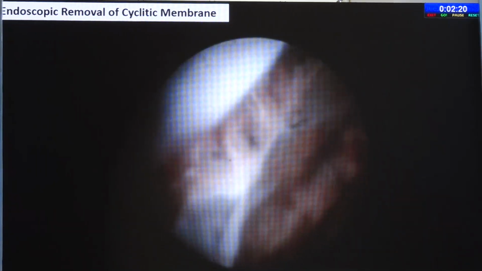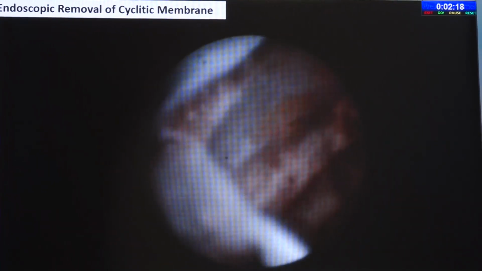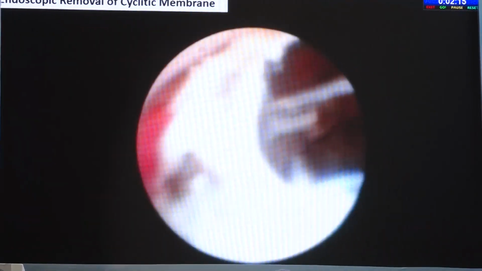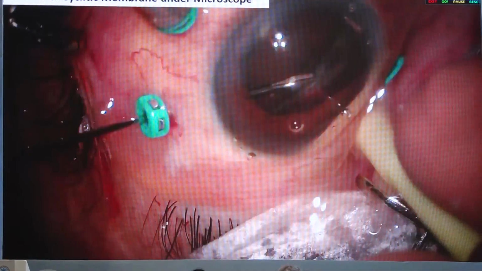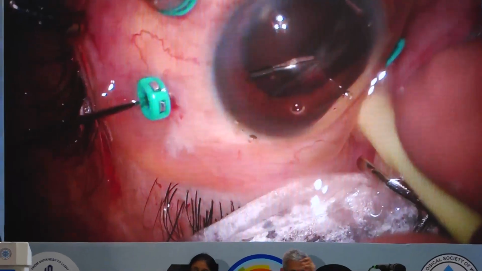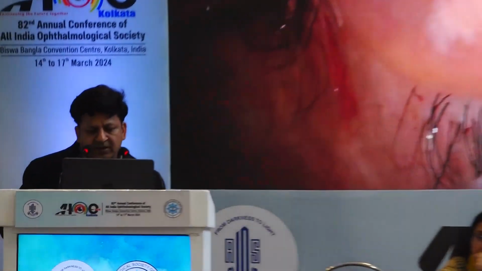But endoscope is not available to all of us. We can also try to remove these membranes under microscope visualization. The trick is that you decrease the IOP to a very low level, like I am doing at around 5 millimeters of mercury here, and depress the ciliary body, and one by one you can remove all these membranes slowly. So this is another way you can use your microscopic view to remove these cyclitic membranes.